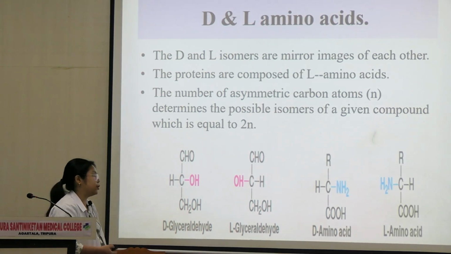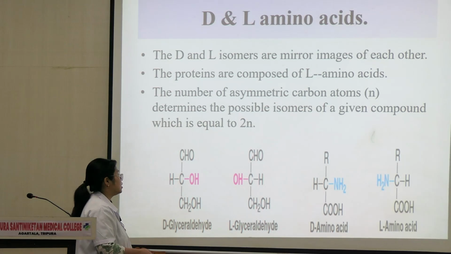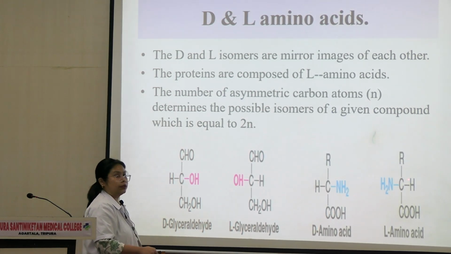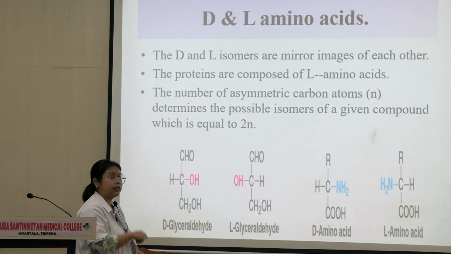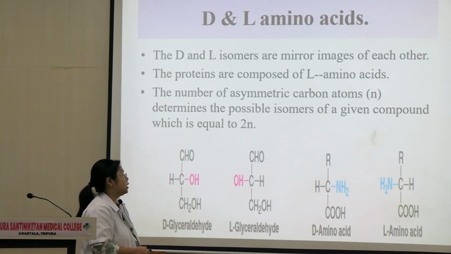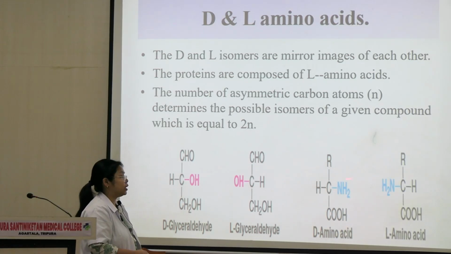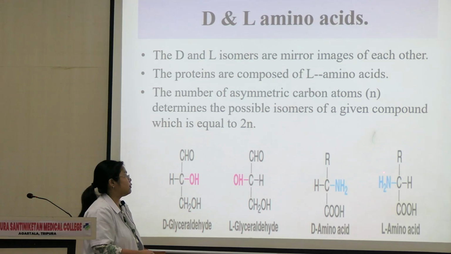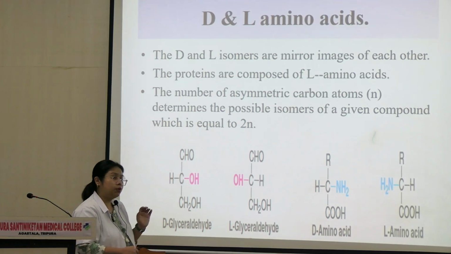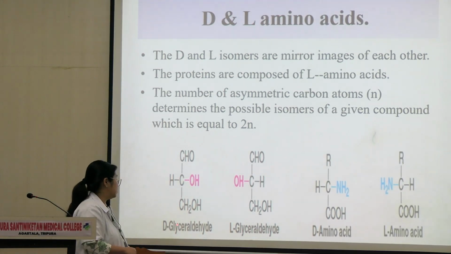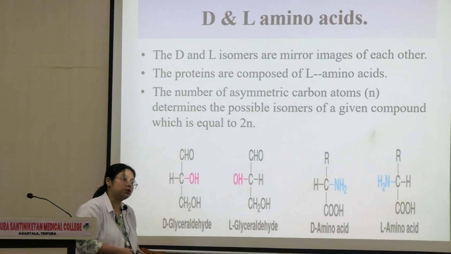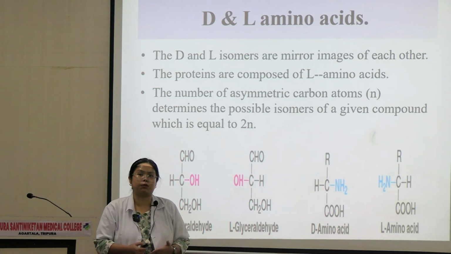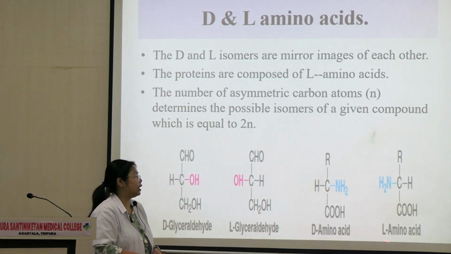Opposite is seen in amino acids. We're talking about amino acids. Similar to this is an amino acid, right? So इसमें हम amino group देखते हैं. Here in carbohydrate, we see the position of the hydroxyl group. In amino acids, we see the position of the NH2 or the amino group. Okay, so if it is on the right side, they are called D. If it is on the left side, this is called L. So most carbohydrates are in D form. But opposite to that, most amino acids are in L form. In nature, any amino acid that we are talking about, we are dealing with L amino acid.